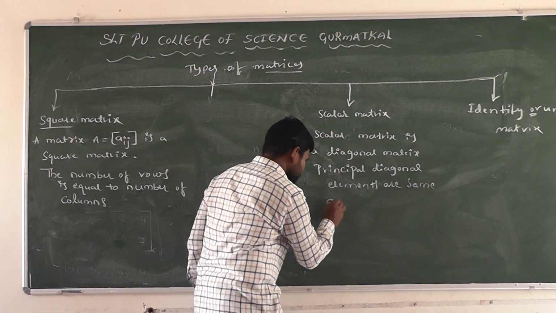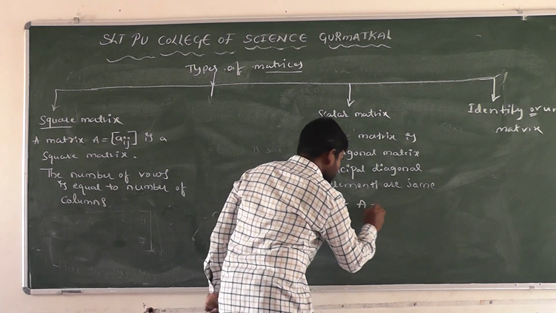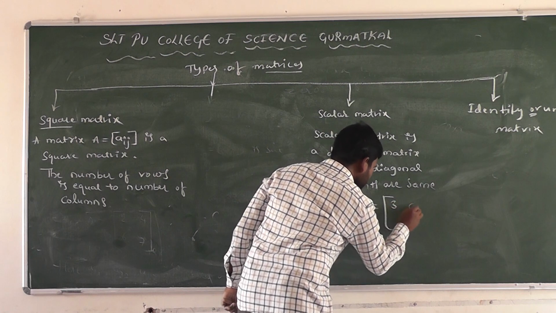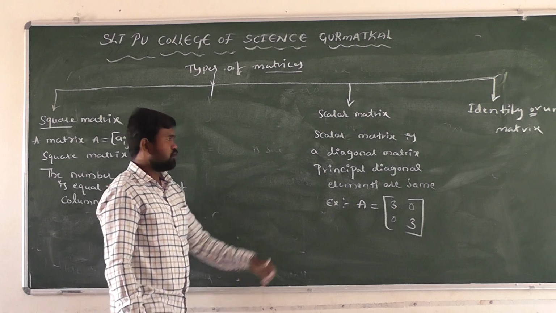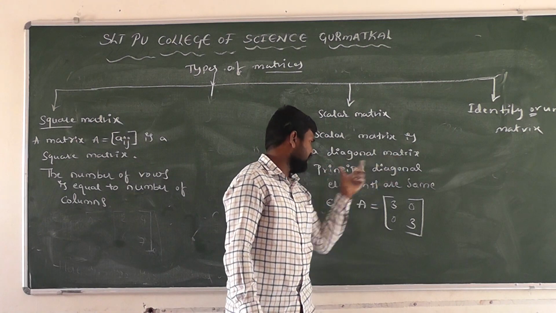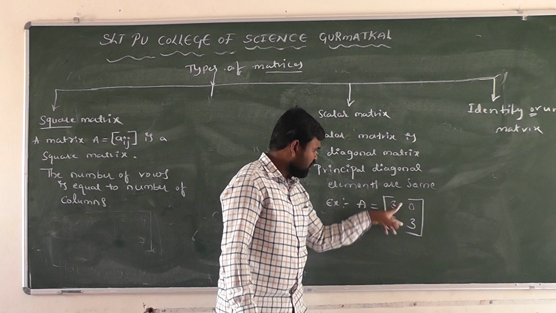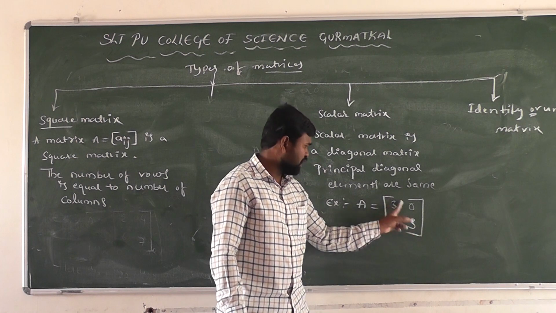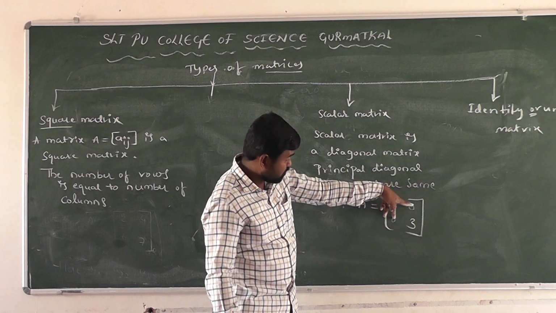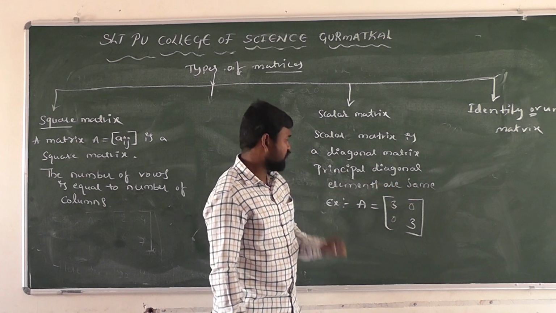For example, it is an example for a scalar matrix. A scalar matrix is a diagonal matrix, right? A diagonal matrix means non-diagonal elements are 0 except the principal diagonal elements. The principal diagonal elements are not 0 here, and non-diagonal elements are 0.